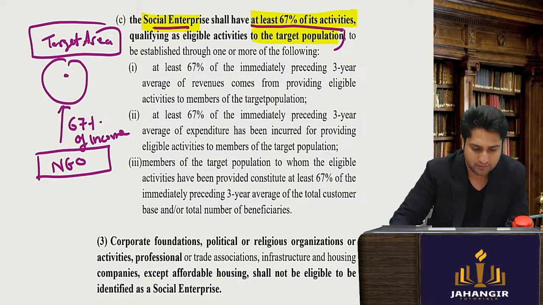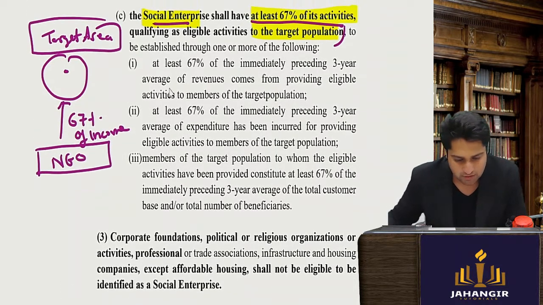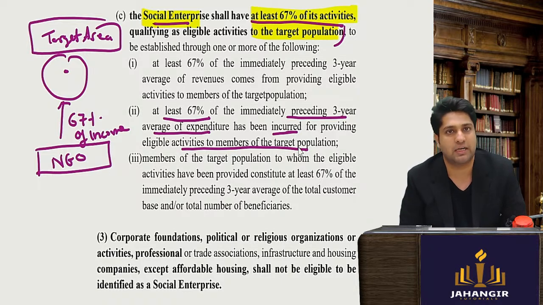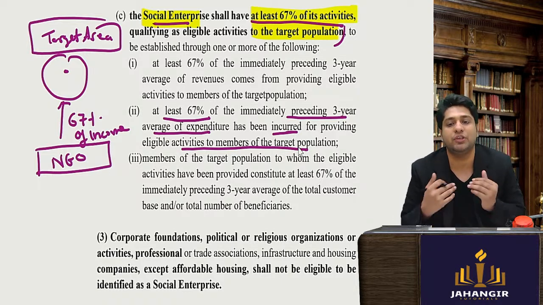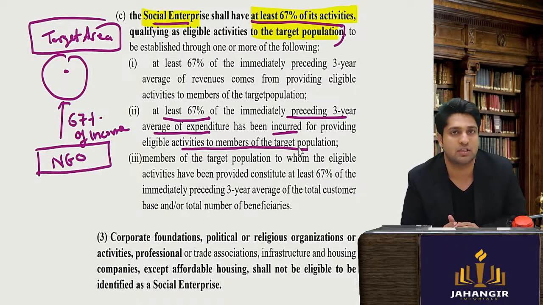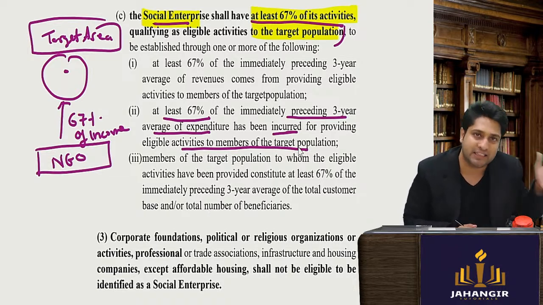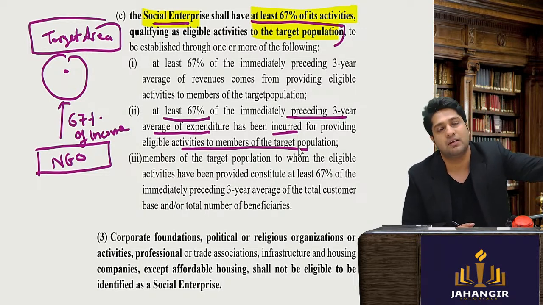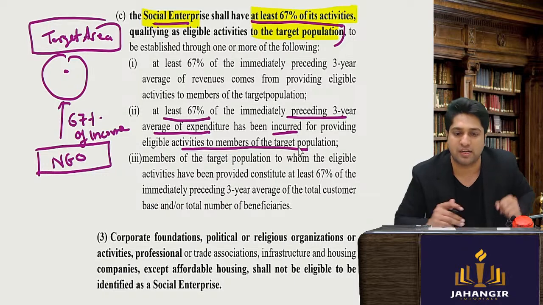So you can remember till here, at least 67% of the immediately preceding 3 years' average expenditure has been incurred for providing activities to the members of the target population. So a completely new organization, NGO, will not get this particular certification. In the past 3 years, they will have to prove that they are already helping the target audience or the area.